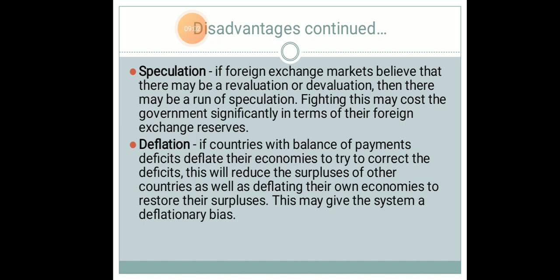So in case of fixed exchange rate, the countries with a balance of payment deficit deflate their economies to try to correct the deficit. This will reduce the surpluses of other countries as well as deflating their own economies to restore their surpluses. This may give the system a deflationary bias.